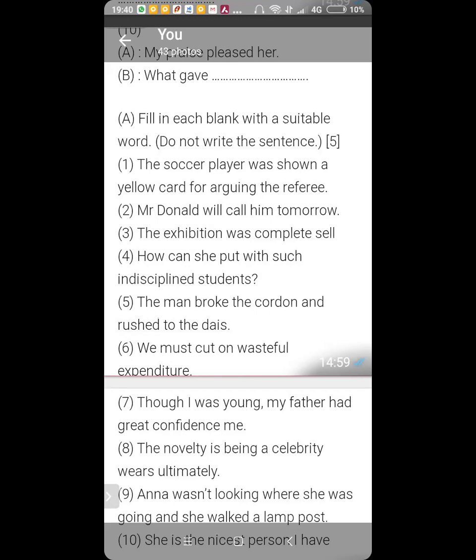Number 3, the exhibition was a complete sell dash. Sell out. Yes, sell out. How can she put dash with such indisciplined students? Put up. Yes, put up. How can she put up with such indisciplined students?